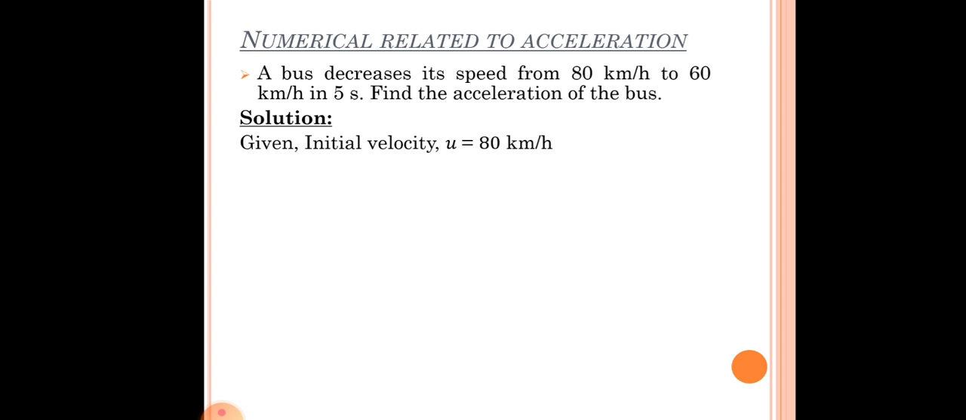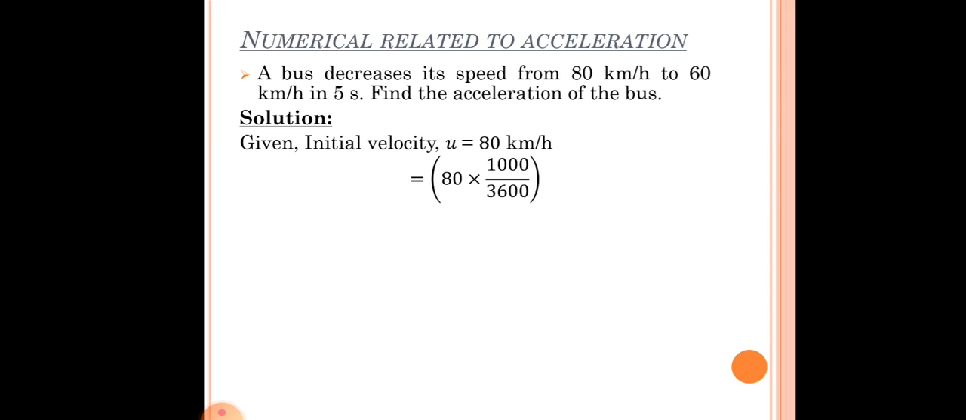The initial velocity, which is denoted by u, is 80 km per hour. Now 80 km per hour is written as 80 into 1000 divided by 3600. Now from where do the 1000 and 3600 come?